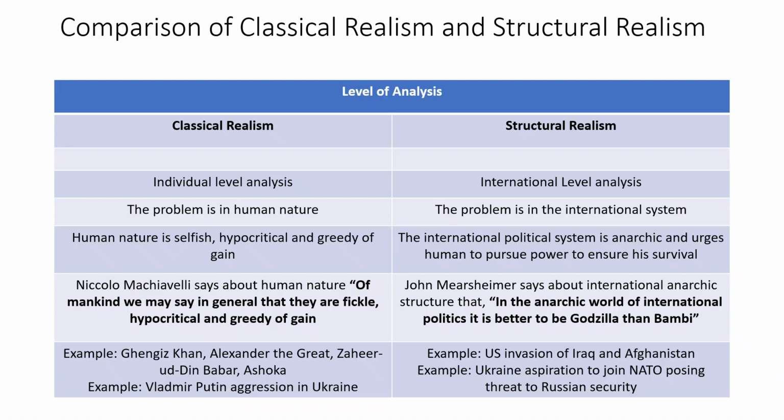And to neutralize this threat, Russia waged war on Ukraine, and Russia now wants to annex some part of Ukraine, and Russia is saying that if Ukraine relinquishes this aspiration to join NATO, Russia would stop the war. Right? So this is how structural realist scholars analyze this Russia-Ukraine war. So I hope that this level of analysis is clear and we can move forward.